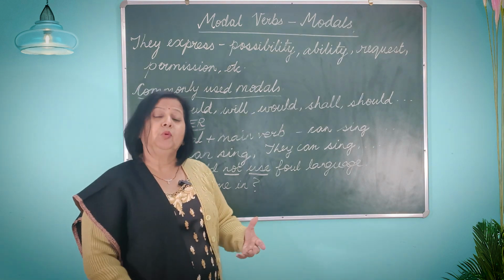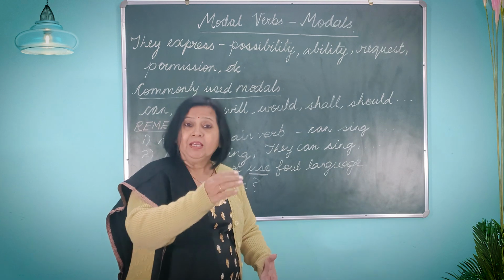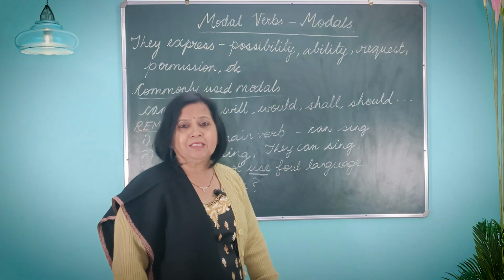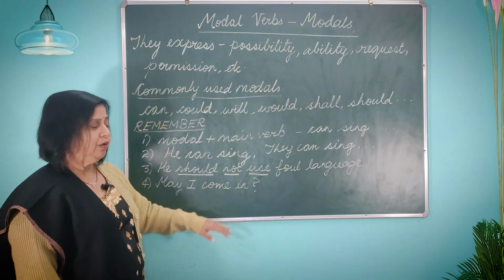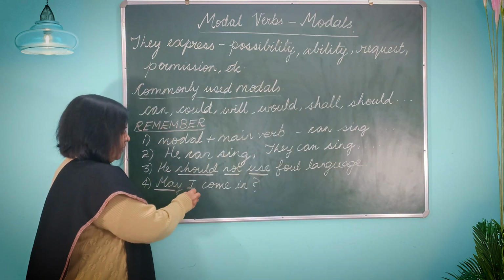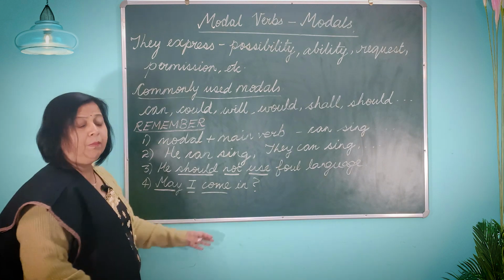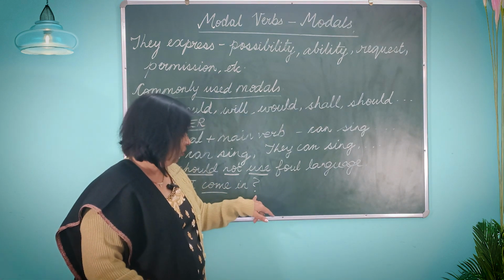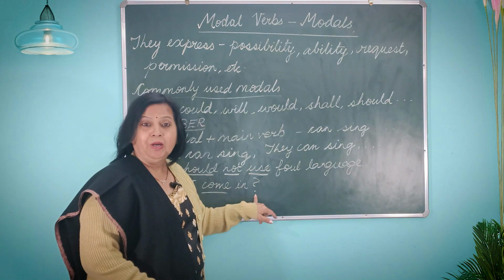And when we use the modal in the interrogative form, the structure is the modal plus the subject plus the main verb, and of course it's an interrogative sentence, so it will always end with a question mark.